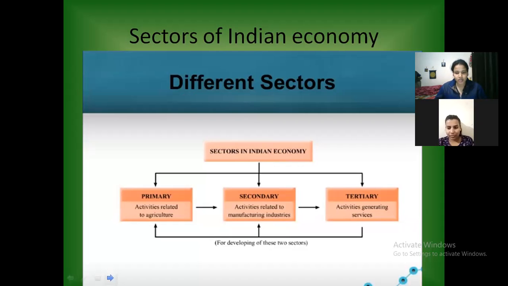Second sector is secondary sector. Activities related to manufacturing will fall in this secondary sector. So manufacturing industries will come under the secondary sector. And the third sector is tertiary sector. Activities generating services, meaning all the services you get, whether it is your mobile services, computer services, and all the telecom services you get, will fall under tertiary sector.